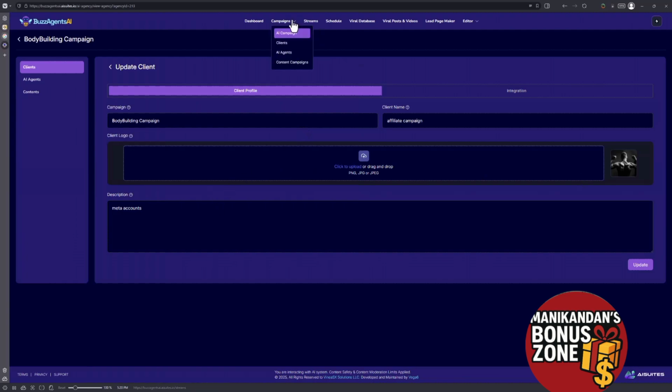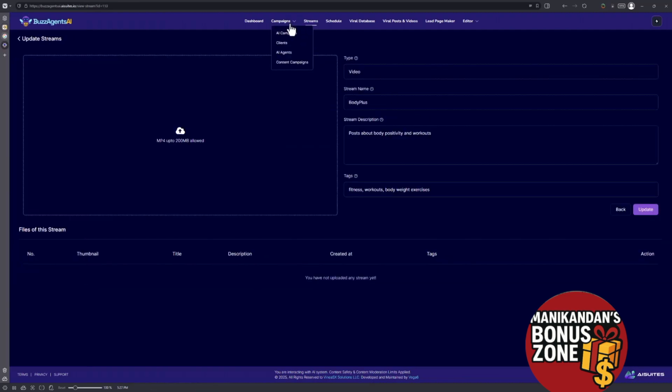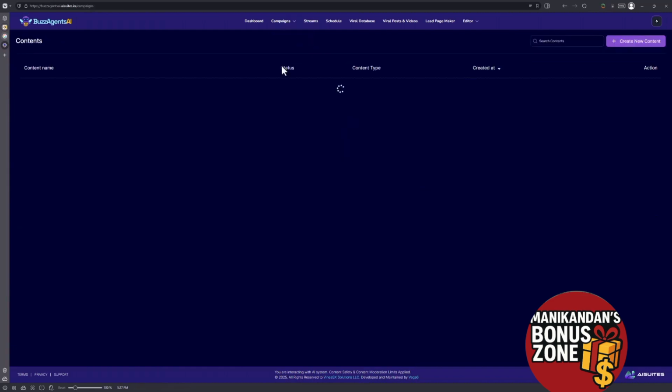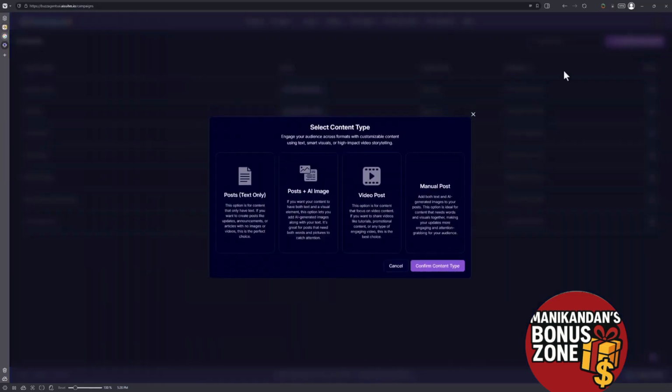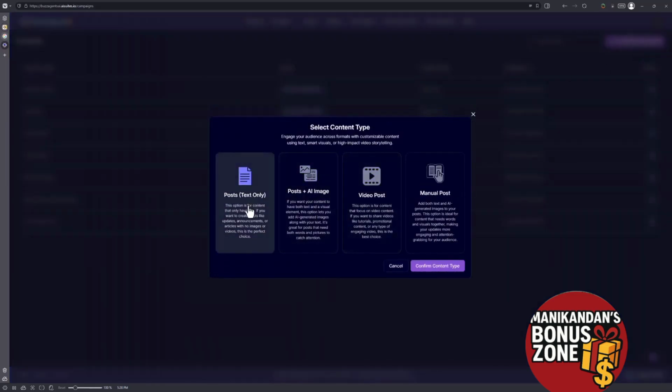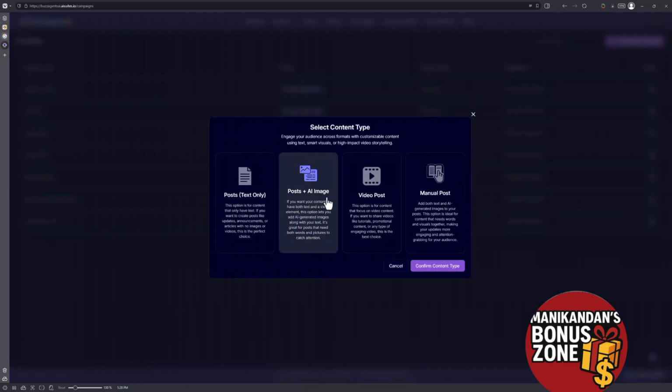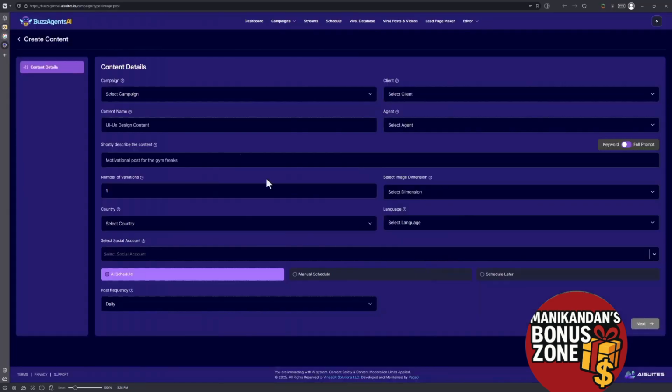So let's try and create some content, right? To do that, we need to go back to campaigns and then click on content campaigns. So there are a bunch of campaigns already over here. Some are video, some are images, because remember this product can do images, video, and text. Let's create a new content campaign. You've got text, AI, and images and videos. And if you want to, you can create a manual post too. So this is like a content creation system, so you can create content on the fly. Let's try to create a post plus AI image. Click on confirm content type.